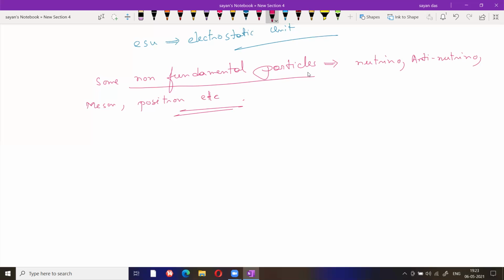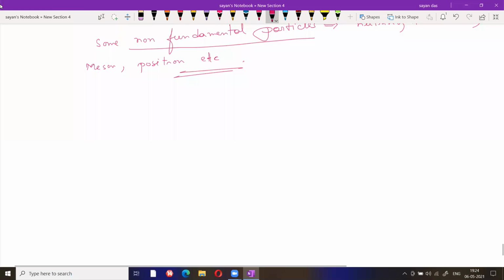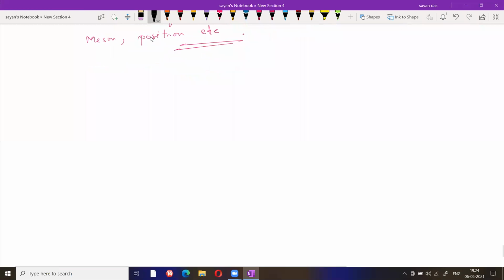Then I will go through the properties of charge. What are the properties of charge? Any doubt up to that part? Any doubt? No, sir. Okay. Next is properties of charge. What are the basic properties of charge? Just write down properties of charge.